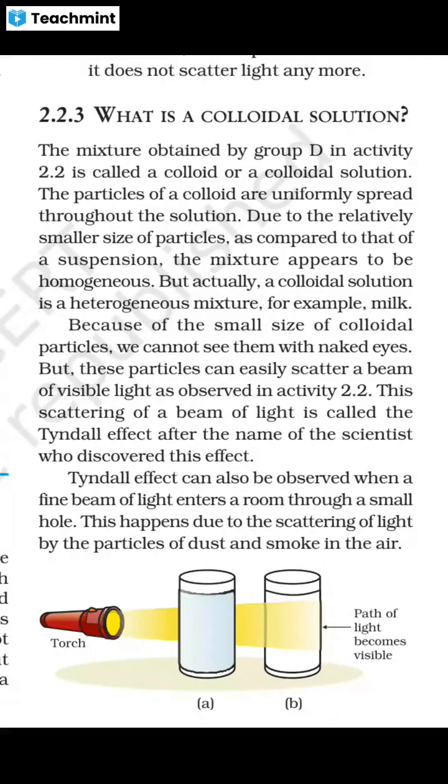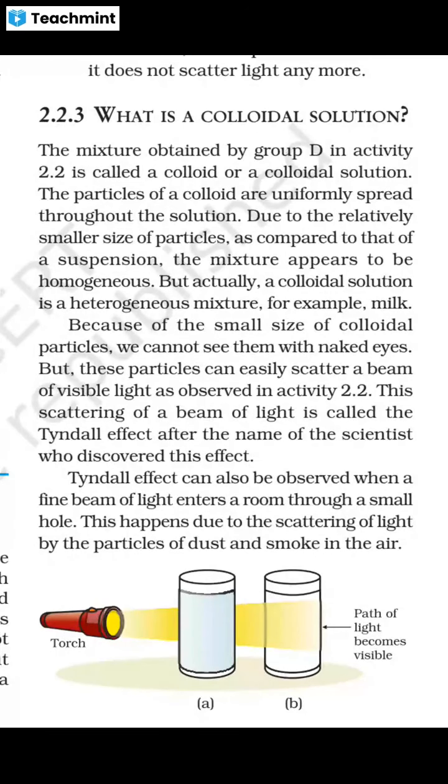You cannot easily see milk particles in that solution, but it actually creates a colloidal solution. Now try to make a beam of light go through it. What happened? You will easily trace the path of that beam of light.